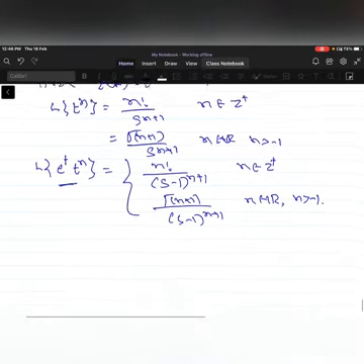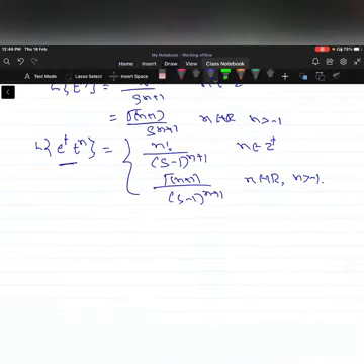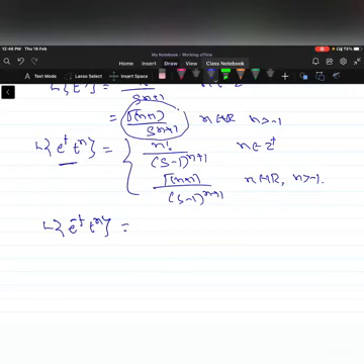Similarly, we can find the Laplace of e power minus t into t power n. Anyway, you know the Laplace transformation of t power n is gamma of n plus 1 by s to the power of n plus 1 when n is a real number, or n factorial by s to the power of n plus 1 when n is a positive integer. So this can be written by using the second property of the Laplace transformation.